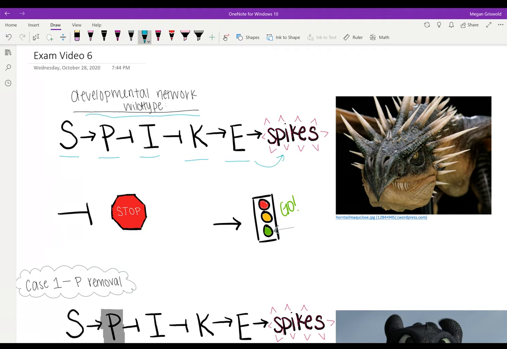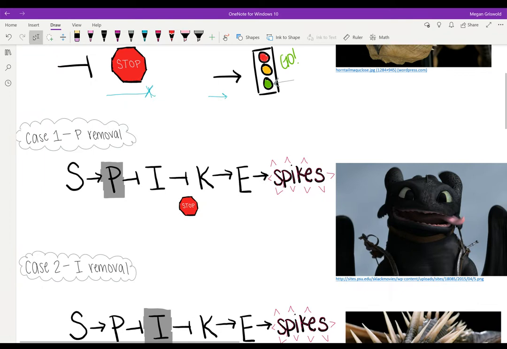You can think of the inhibition signal as a stop sign, meaning it will not transcribe the protein to the right of it, and the arrow or transcription signal as a green light in the traffic light, but we'll get more into detail later. To understand how each protein in this pathway promotes or inhibits the transcription of the spike gene, we're going to look at different scenarios.